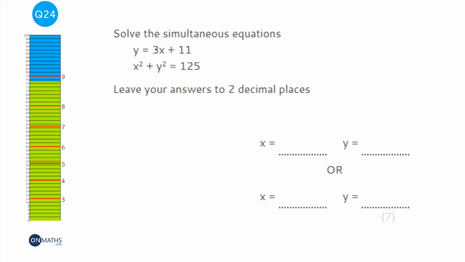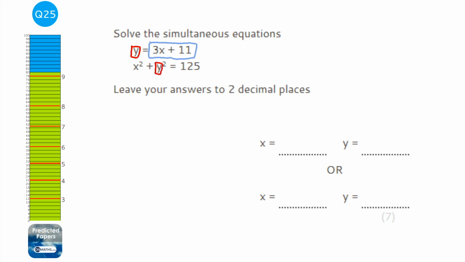Okay, so we're asked to solve these simultaneous equations. The one at the bottom is a formula for a circle, but that's of no interest at all. We're just finding out what x and y can be. There's going to be multiple answers to this. So looking at the first equation, we've got y equals 3x plus 11. And in the second one, we've got a y here.